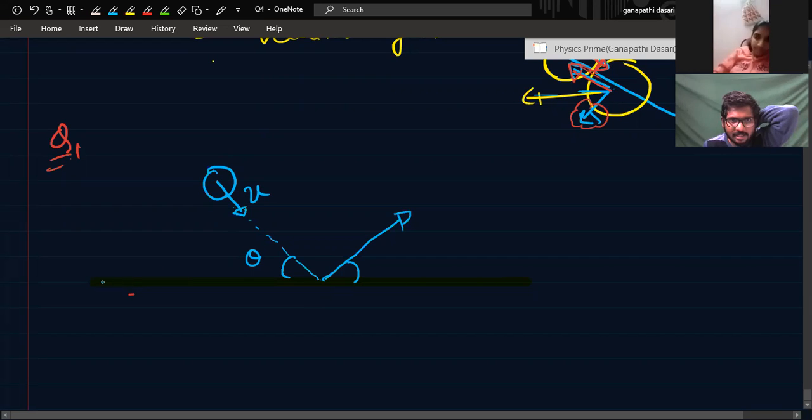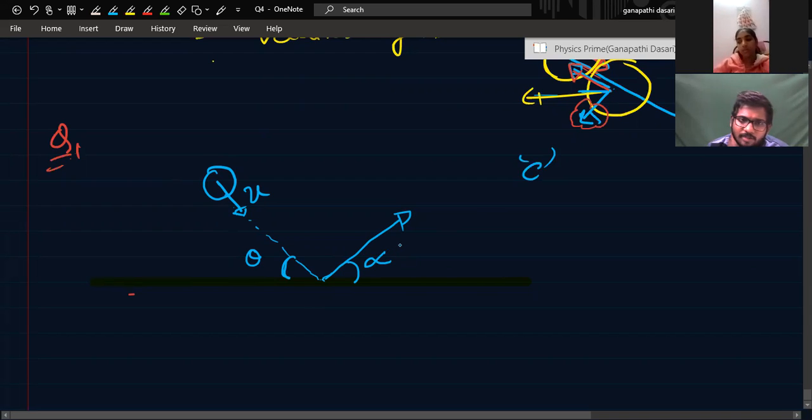The ball is there. This is a ground surface. A ball is coming with a speed u and an inclination theta like this. So now the ball will rebound, right, like this. Yes, sir. I'm considering it as alpha, because if there is some e, perfectly elastic means what will happen? This is also theta, this is also theta. But in elastic collision, we are not sure which direction it will go, what is the speed. So now the velocity in this direction is, suppose consider v. You need to find out what is v.